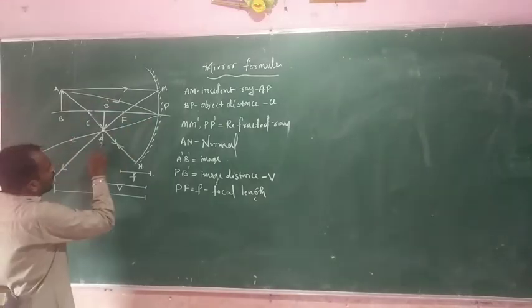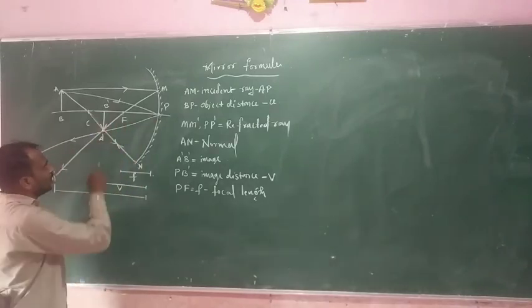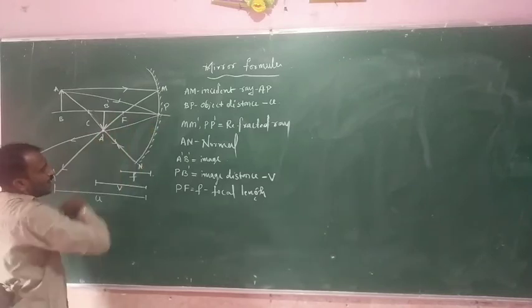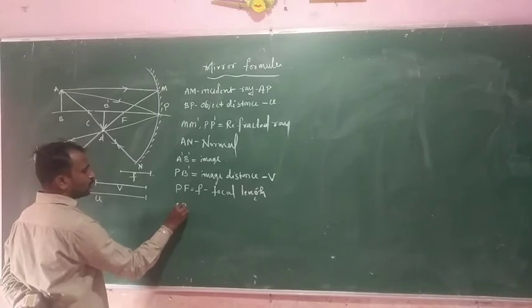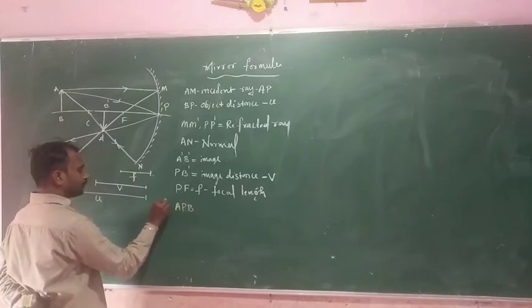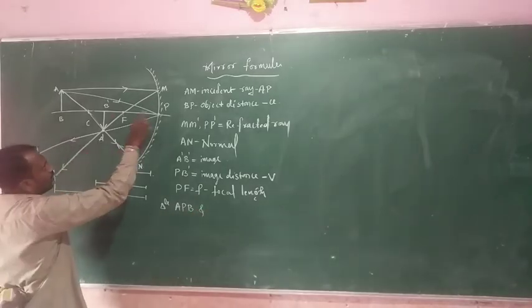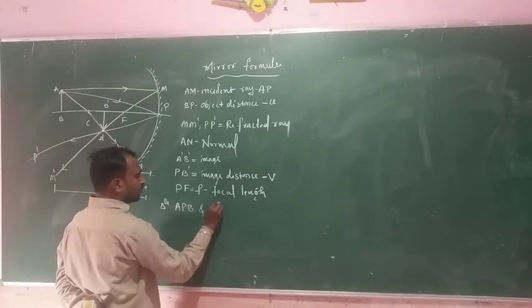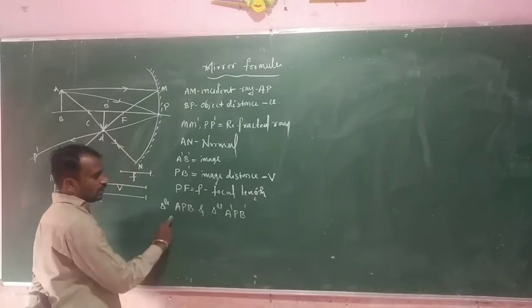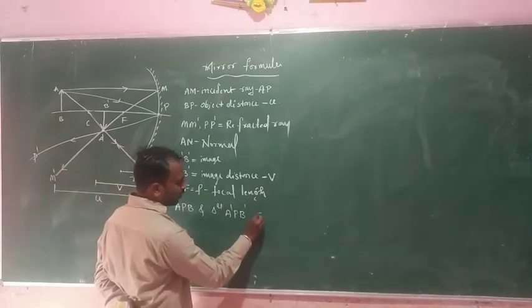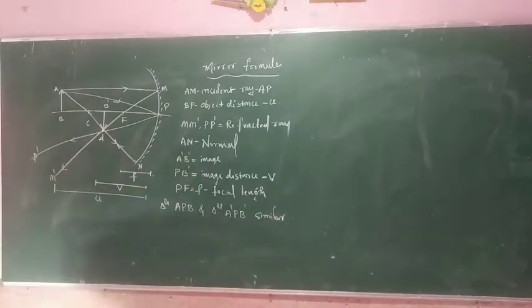Another one is A dash P B dash, another triangle. These two triangles are similar. Yes, these two triangles are similar.